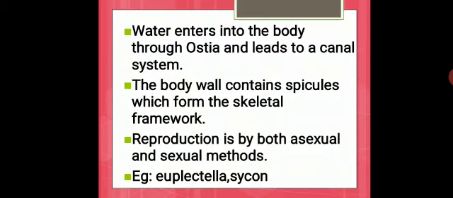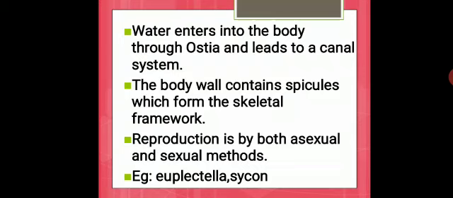Next point, water enters into the body through ostia and leads to the canal system. Like how we drink water through our mouth, these animals don't have a mouth especially designed on their body. Instead they have pores through which the water enters into their body and is taken to their canal system. The body wall contains spicules which form the skeletal framework.